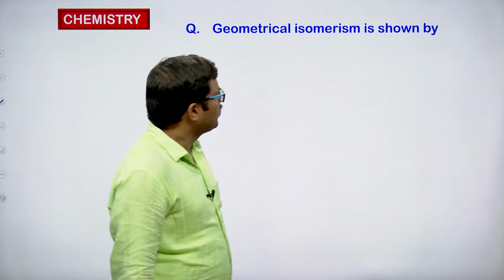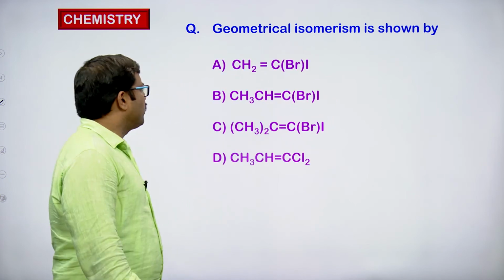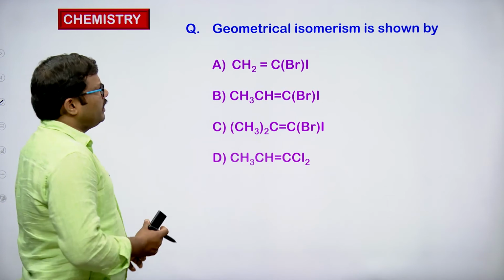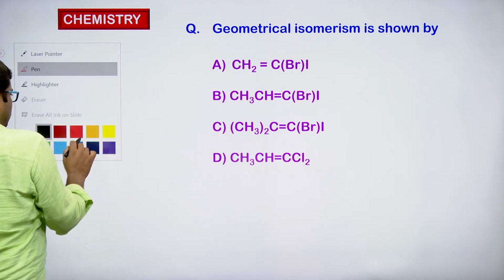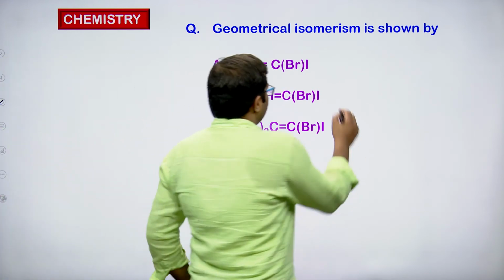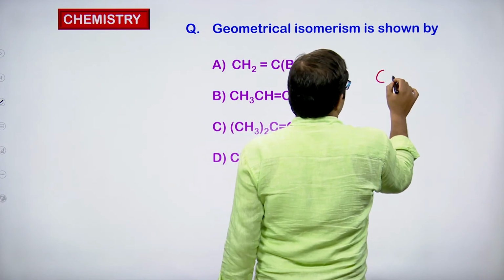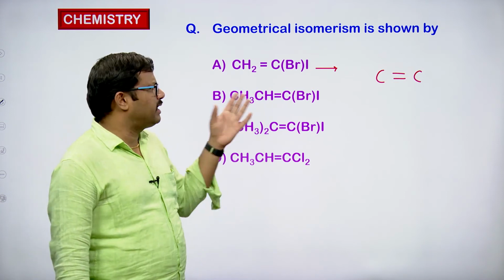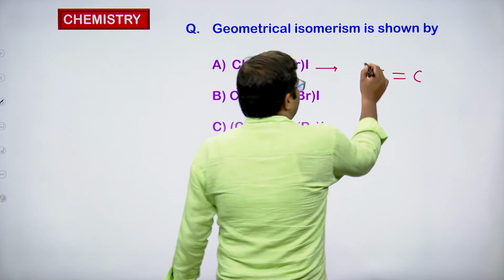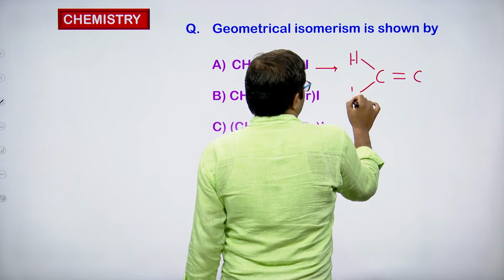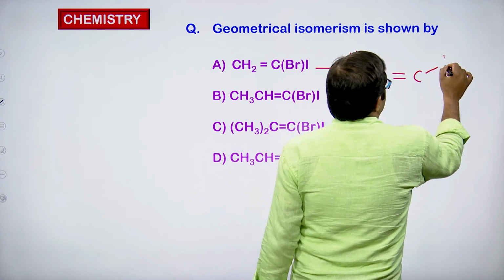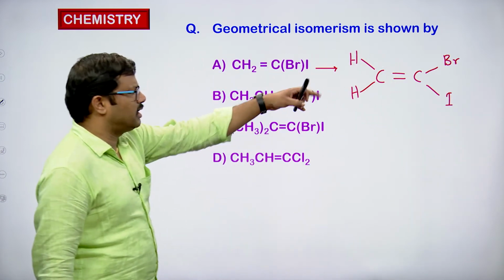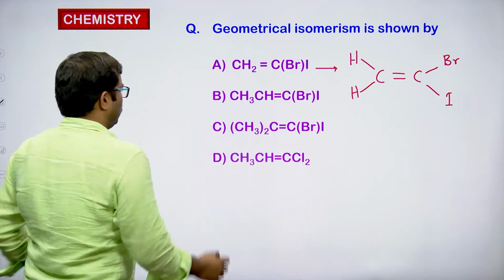Geometrical isomerism is shown by which of the following molecules? If I write the structures of all these molecules, then we can easily identify. Let me write the first molecule structure. So C double bond C. First you just locate the carbon atoms which are connected by a double bond, and then try to write the substituents present on the carbon atoms. So if I write the substituents present on the carbon atoms, this is the structure that we get for the first molecule.